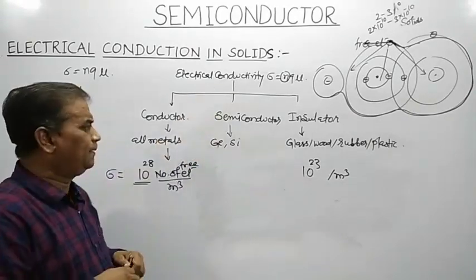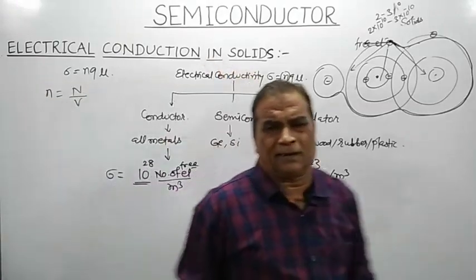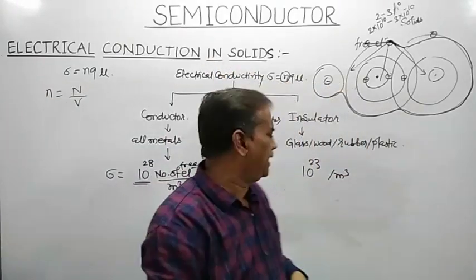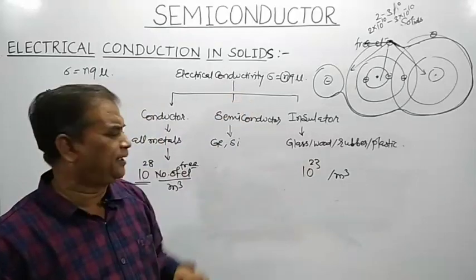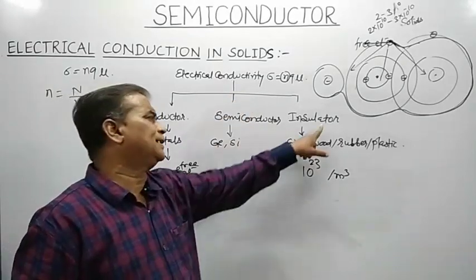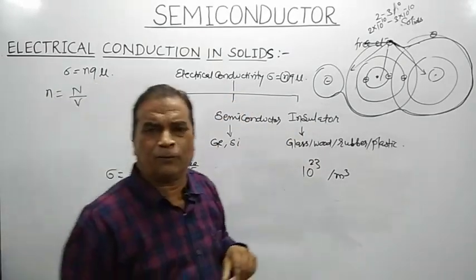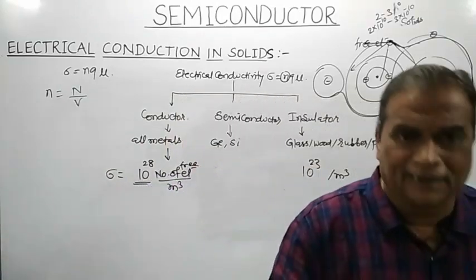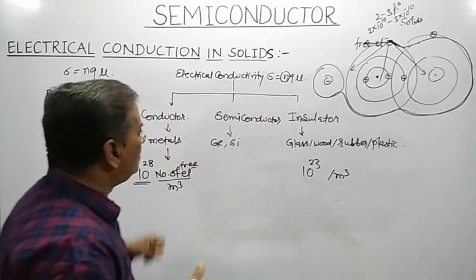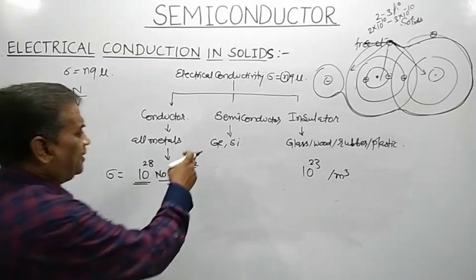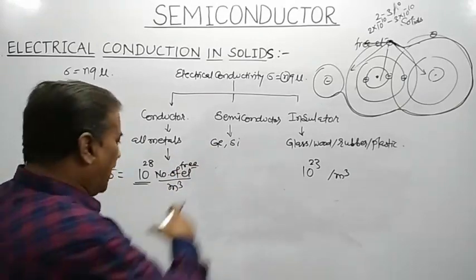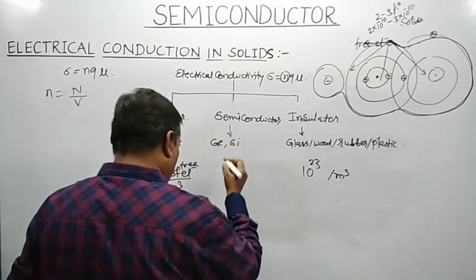So remember one thing, that as far as semiconductors are concerned, the number of free electrons per cubic meter in a semiconductor is definitely more than that of an insulator, but less than that of a conductor. Now the examples of semiconductor: germanium, silicon. In addition to germanium and silicon, what can you say?